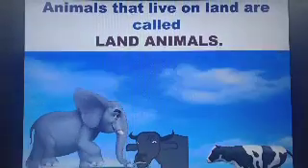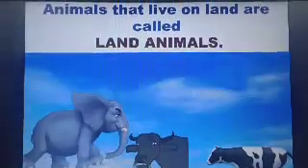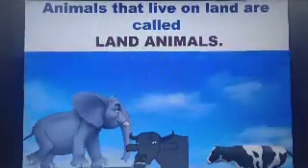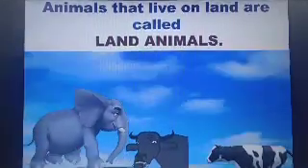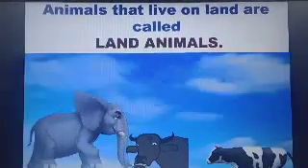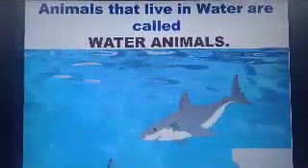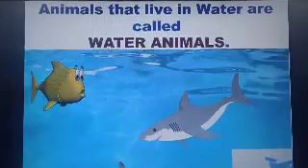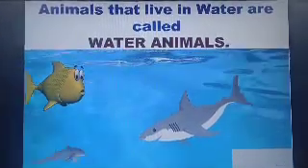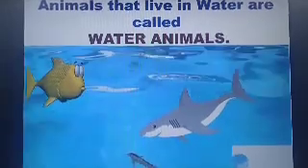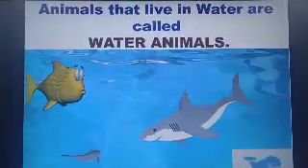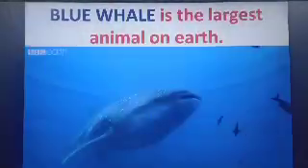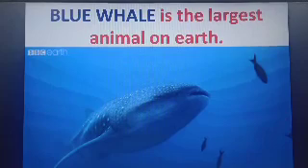Animals that live on land are called land animals, for example, elephant, buffalo, cow, etc. Animals that live in water are called water animals, like fish, whale, shark, etc. Children, do you know blue whale is the largest animal on the earth?